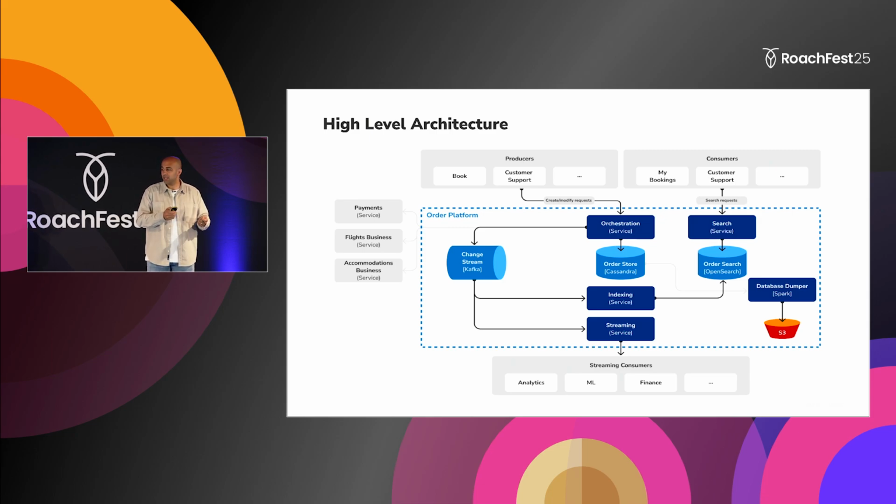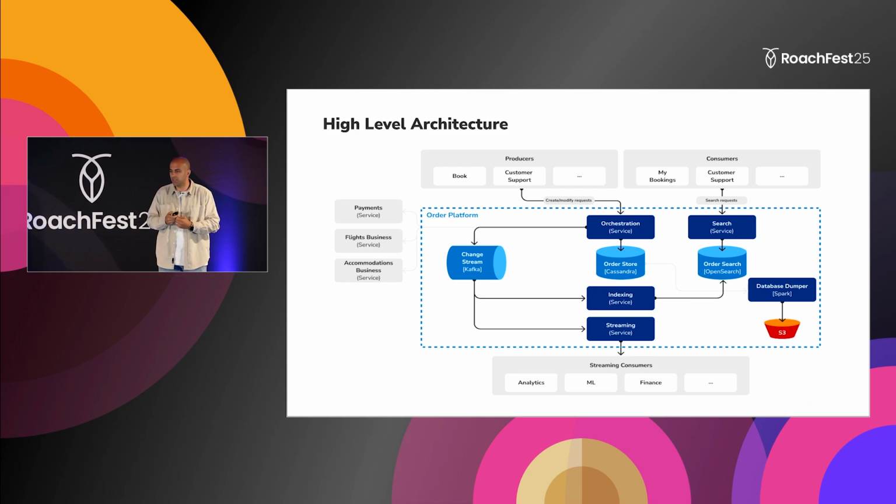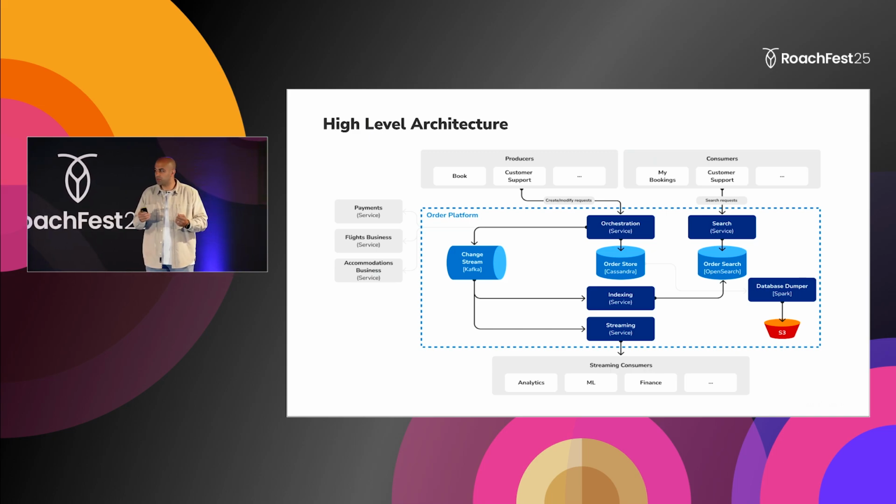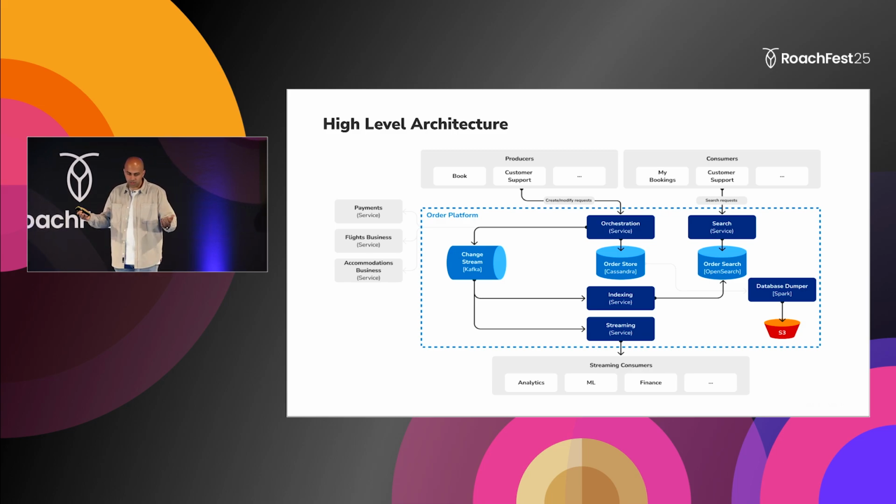We have to transfer the data to other systems as well. So we transfer the data through a Kafka topic, through which we get the data to OpenSearch, so that we can retrieve the data using a user ID. We get all of the reservations for a user, or when a customer agent wants to look up a booking using an email address, for example. We also rely on this Kafka topic to push the data downstream, again, for other systems like finance, machine learning, and so forth to start using that.